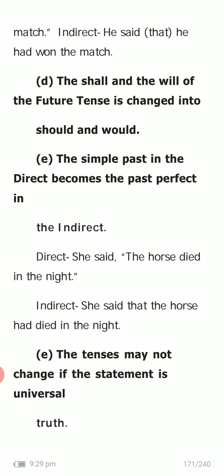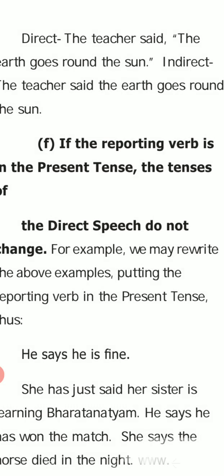Okay? The tenses may not change if the statement is a universal truth. Can you say what is a universal truth? The sun rises in the east. The earth goes around the sun. The earth is revolving on its axis. These are universal truths. For universal truth, no tense change.